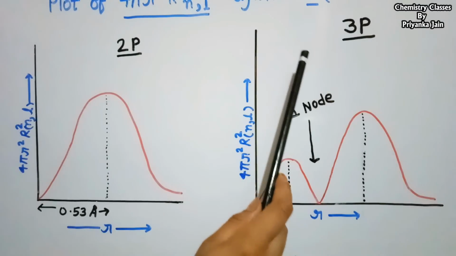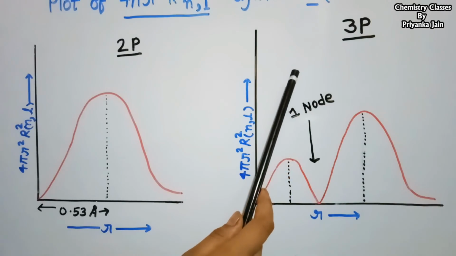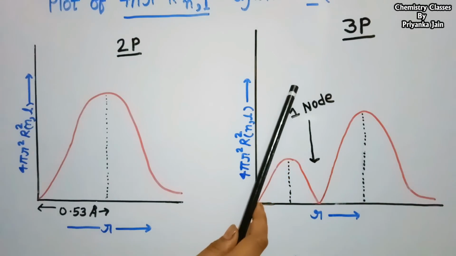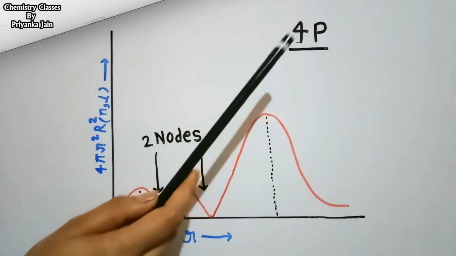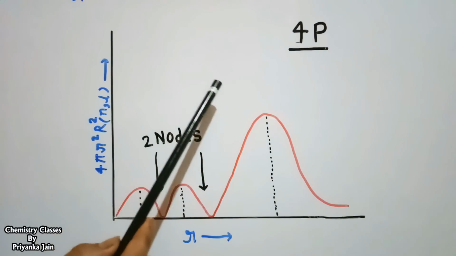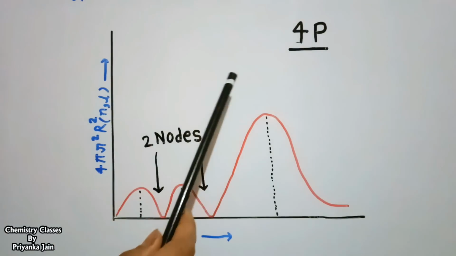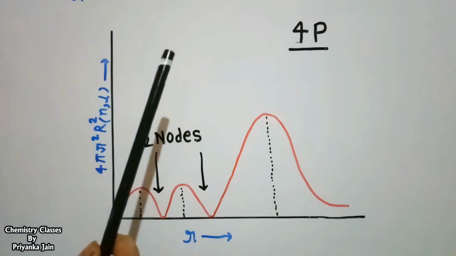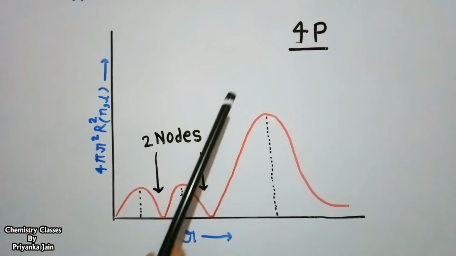Then we come to 3p. Here the graph is similar to that for the 2s orbital. In this graph there is one node present. Similarly, for the 4p orbital, when we plot the graph, we get the same graph as that for the 3s orbital. It means the graph for the 3s and the 4p will be the same.